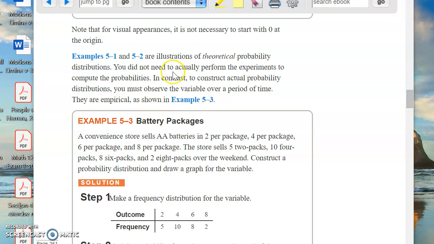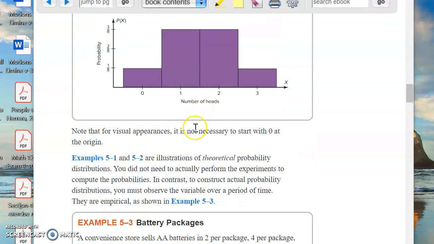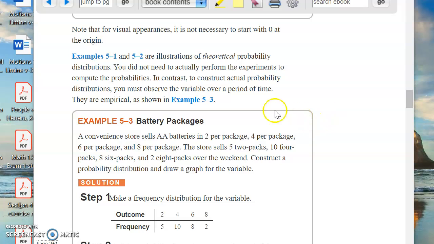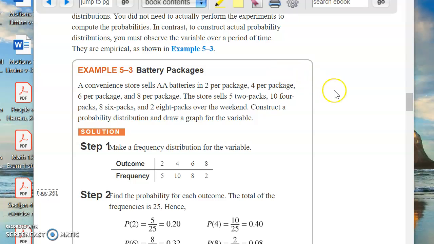Okay, so now 5-1 and 5-2, rolling the dice and tossing the coins, are illustrations of theoretical probability distributions. They're theoretical because you don't need to perform any experiments to compute those probabilities. You know that a head comes up half the time and a tail comes up the other half, okay? So that makes sense. You don't need to do any experiments. However, there are many times when we're going to actually perform the experiments to compute the probabilities. Those we call empirical probability distributions.